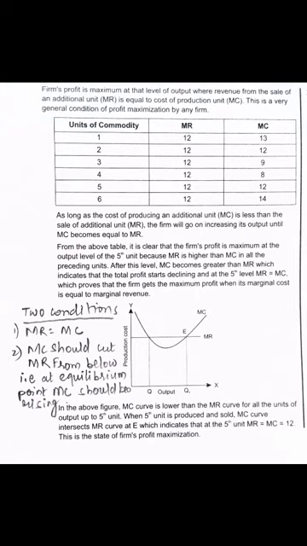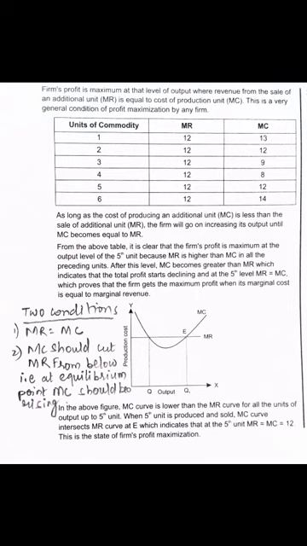When this condition is satisfied, that means at point E, MC is cutting MR from below. Above that, if you check, MC is rising. In between, can you see this U shape, the gap between MR and MC? This is the point where it is maximum profit.